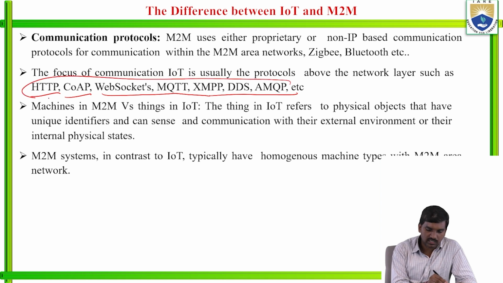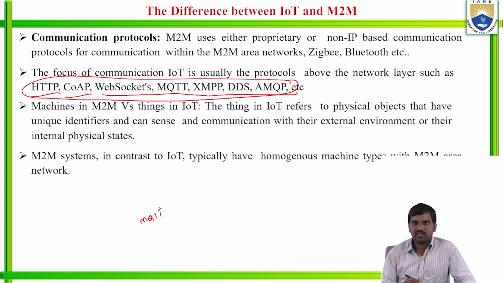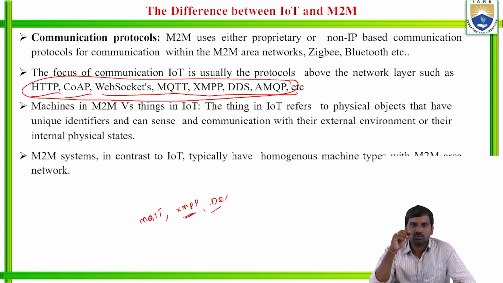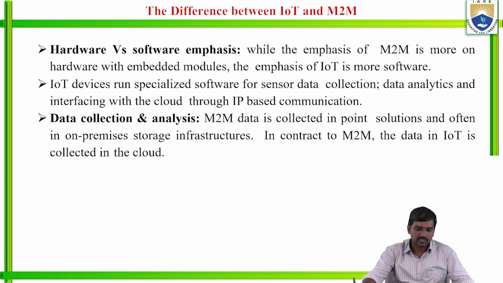So these are all very important protocols. In previous lectures I explained clearly MQTT, XMPP, Extensible Messaging and Presence Protocol, DDS, AMQP, Advanced Message Queuing Protocol, like that we have.